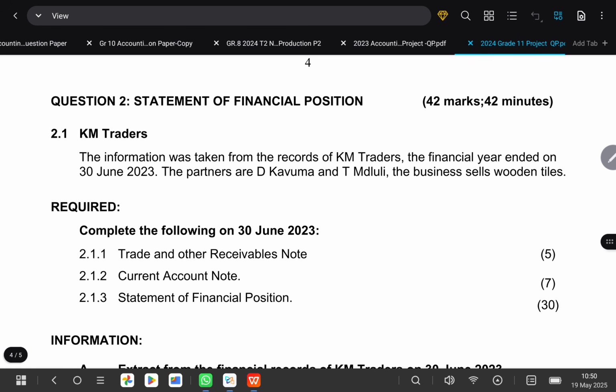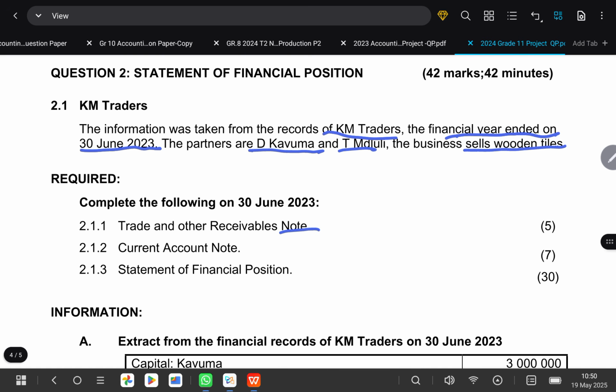Now, here they're saying that the information was taken from the records of KM Traders. The financial year ends on 30 June 2023, and the partners are Adi Kavuma and Team Druli. The business sells wooden tiles, and you are required to do the following: trade and other receivables notes, current account note, and the statement of financial position.